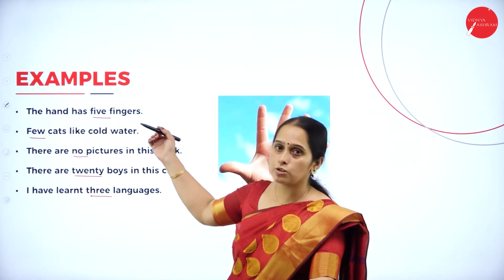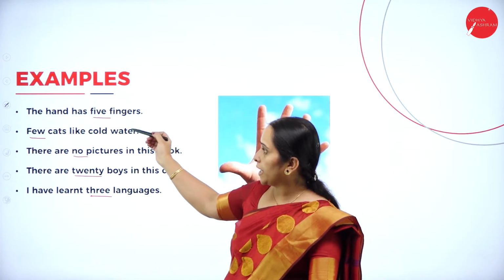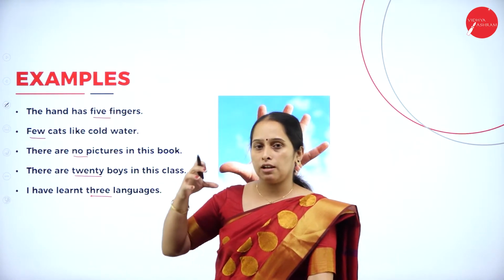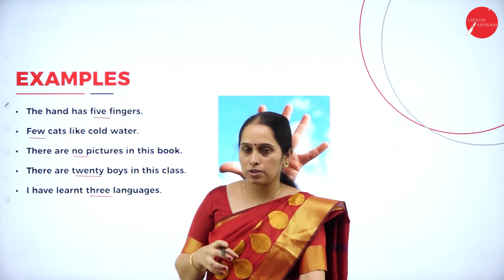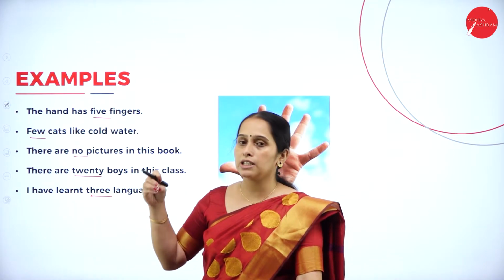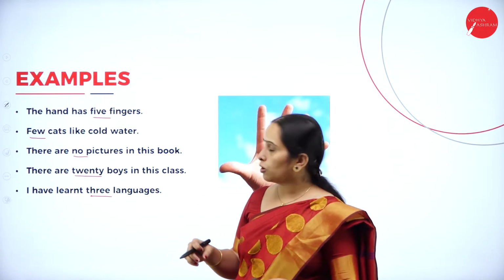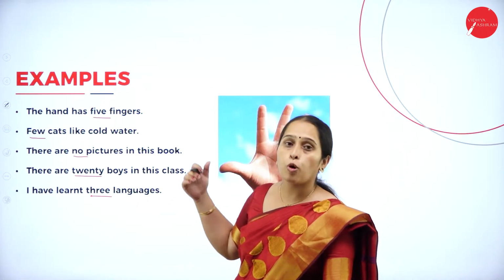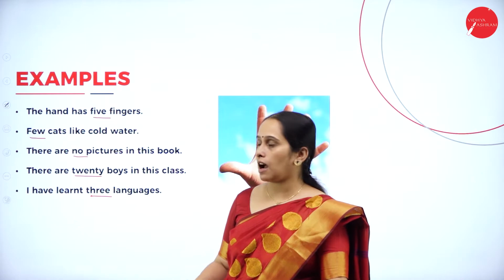Now when we look into these examples, that is 5, few, no, 20, 3, we have a perfect number there. So these words are indicating some numbers. So let's see what type of adjectives these are.